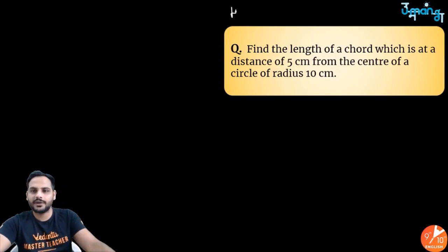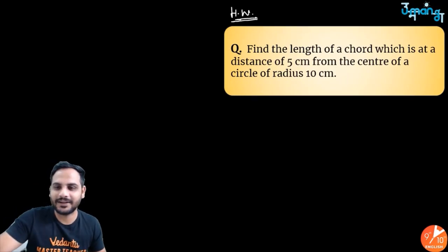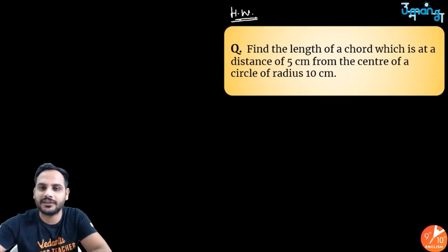Now, this question I am giving you as your homework question. Try to draw the diagram, think what the question is asking, try to solve it, and let me know the answer in the comment section. Got it? Okay, beta. So this will be your homework question. Don't forget to answer this question.